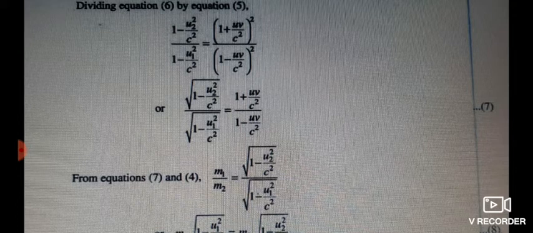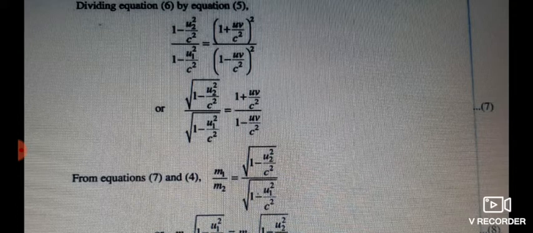That's why 1 minus u2 square by c square by 1 minus u1 square by c square is equal to 1 plus uv by c square whole bracket square divided by 1 minus uv by c square whole bracket square. If we take square root on both sides, therefore square root of 1 minus u2 square by c square divided by square root of 1 minus u1 square by c square is equal to 1 plus uv by c square divided by 1 minus uv by c square.